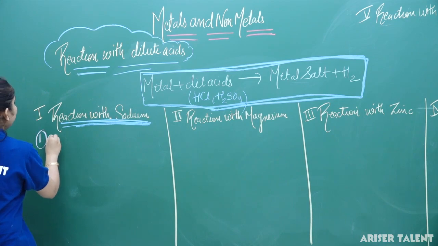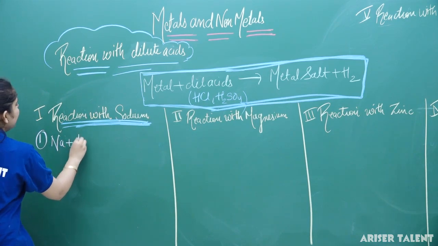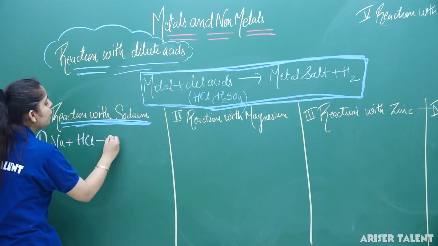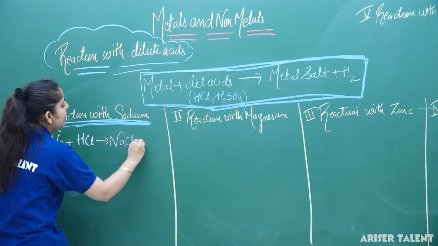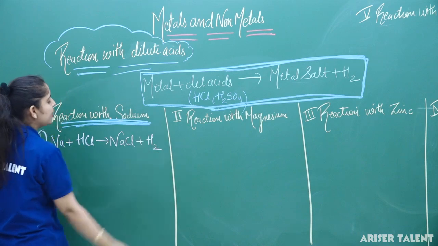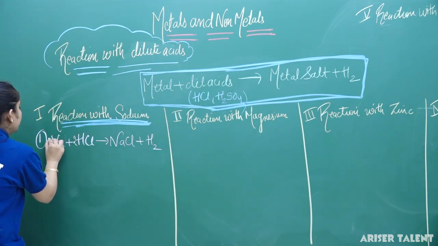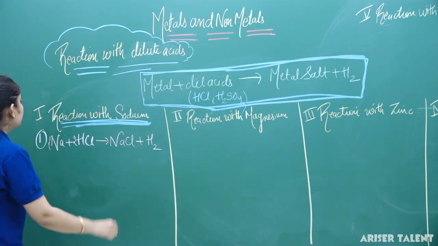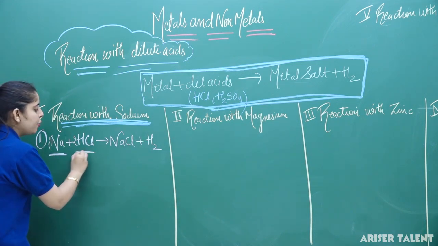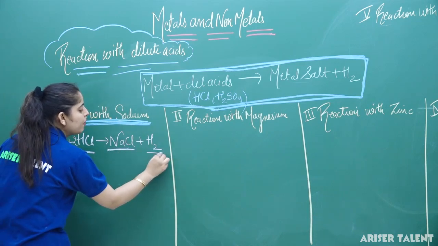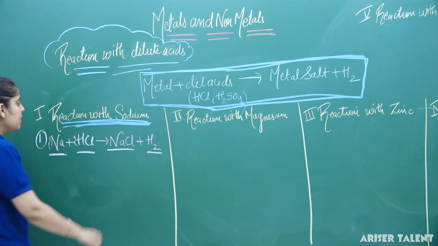Firstly, I am reacting Na with dilute HCl. It is going to form NaCl along with the liberation of hydrogen gas. So for balancing this reaction, you can put 2 here and 2 here. Clear? So this is sodium, this is hydrochloric acid, and you can see that sodium salt is formed along with the liberation of hydrogen gas.